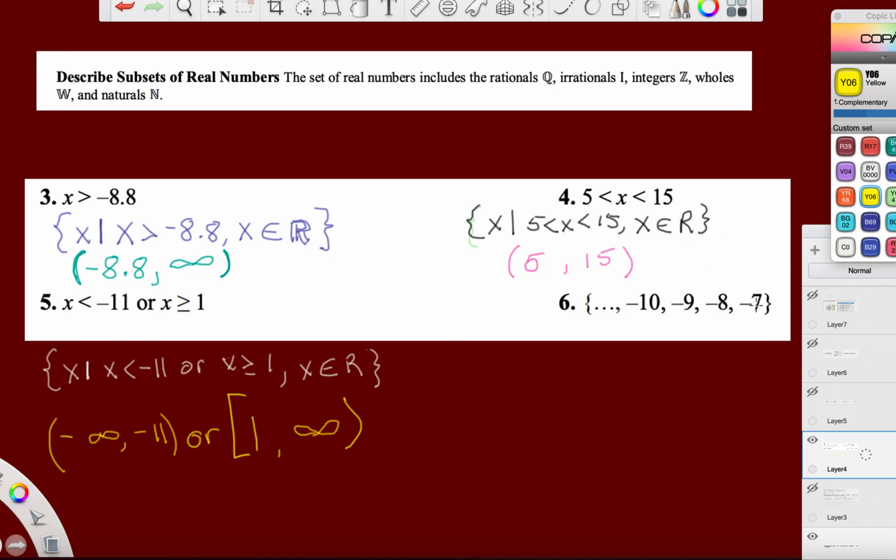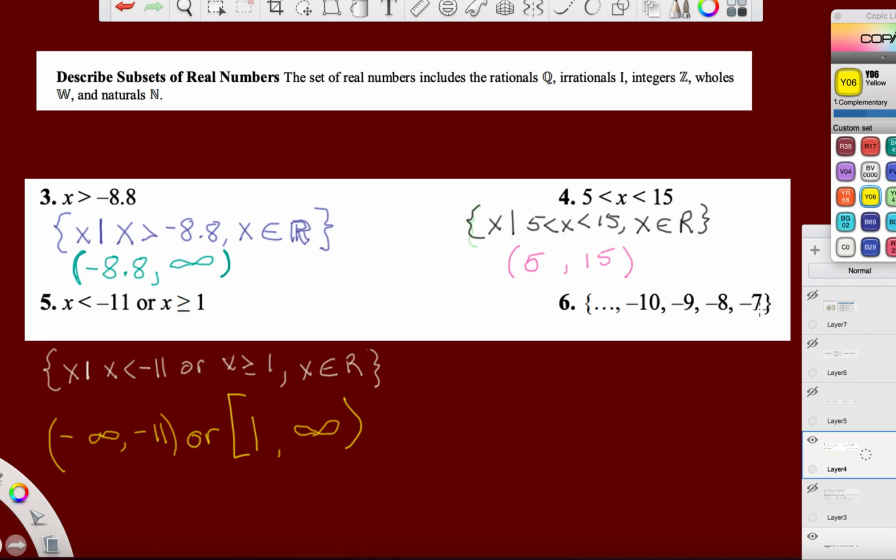And last but certainly not least, now we have to make up our own inequality, right? So what do we have here? We have negative counting numbers or negative whole numbers going down and including negative 7, right?